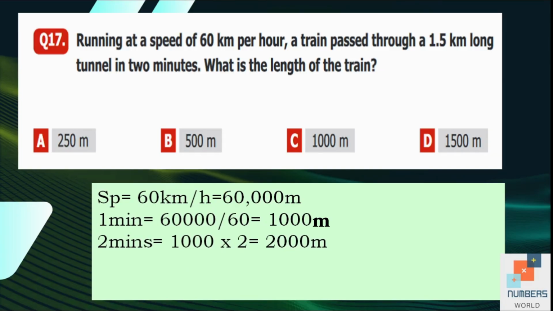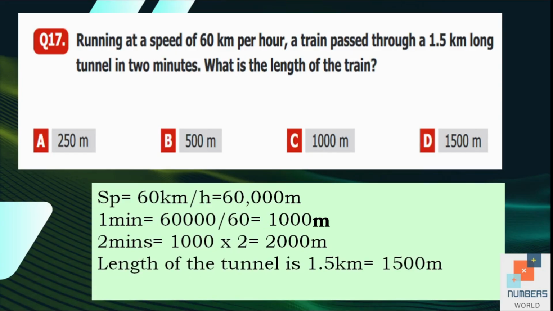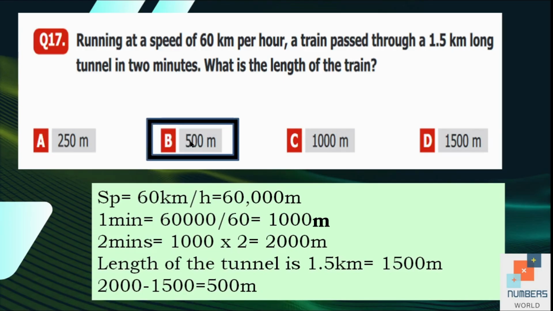It means the engine enters the tunnel, and in 2 minutes, when the last train compartment leaves the tunnel, the engine has traveled 2,000 meters. The length of the train is 1.5 kilometers, that is equal to 1500 meters. So the length of the train is equal to the distance between the engine and the last compartment of the train. So we are going to subtract the values. 2000 minus 1500 is equal to 500 meters. So the length of the train is 500 meters. That is option B.